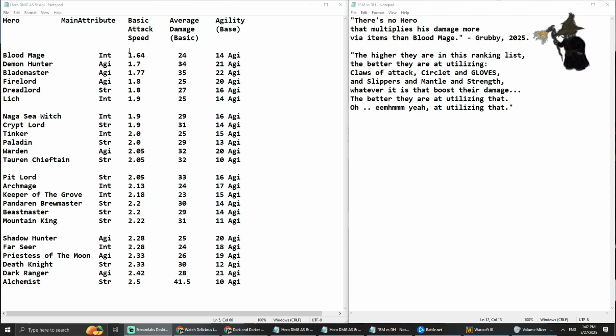Which is really valuable to know because on Wikipedia, I wouldn't say the information is wrong, but their basic attack speeds are altered. They're immediately altered by the agility that each hero has at level 1. So the values that you see there are not the basic attack speed of each hero.